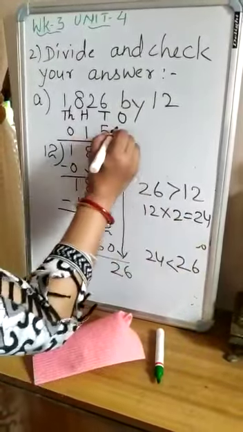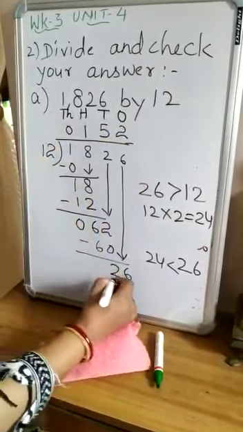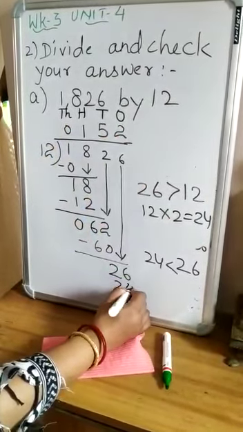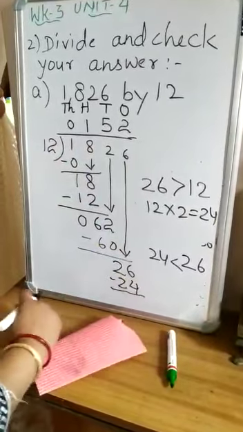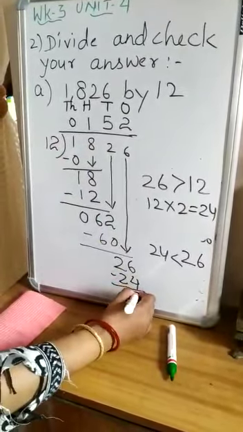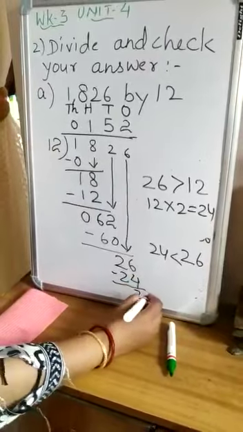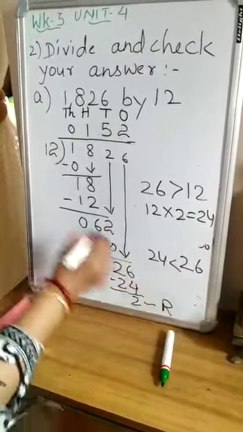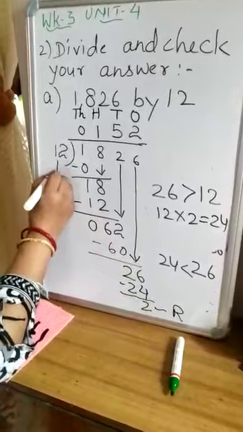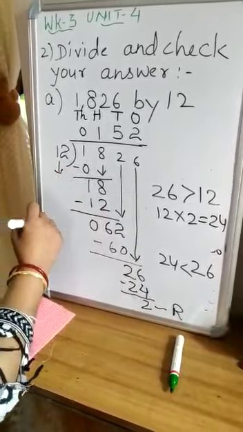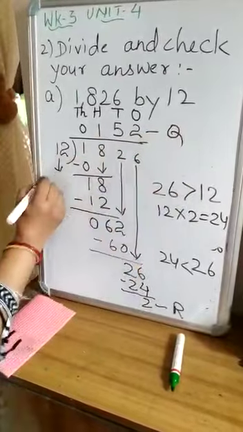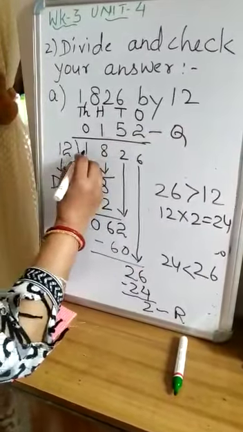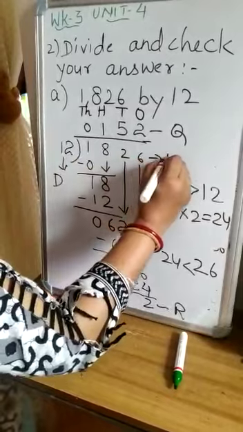12 twos are 24. So I will write 2 here at the ones place, and then I will write 24. 2 times 12 is 24. I will do the subtraction. 26 minus 24 is 2. So here children, this 2 is the remainder and 12 is the divisor, and this 152 is the quotient, and 1826 is the dividend.